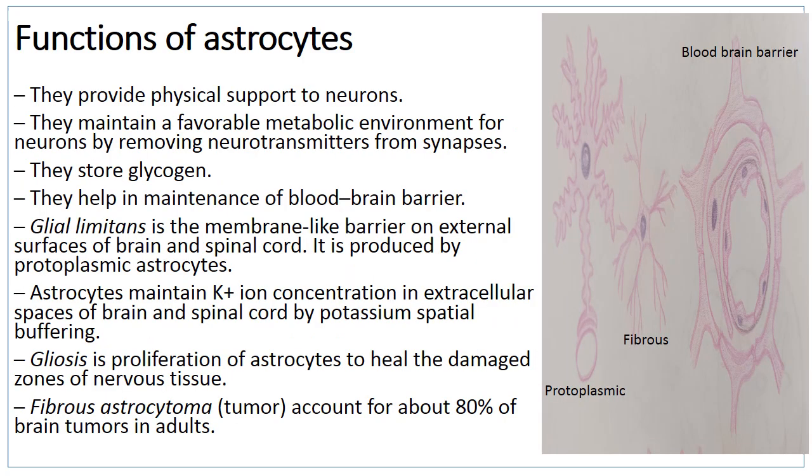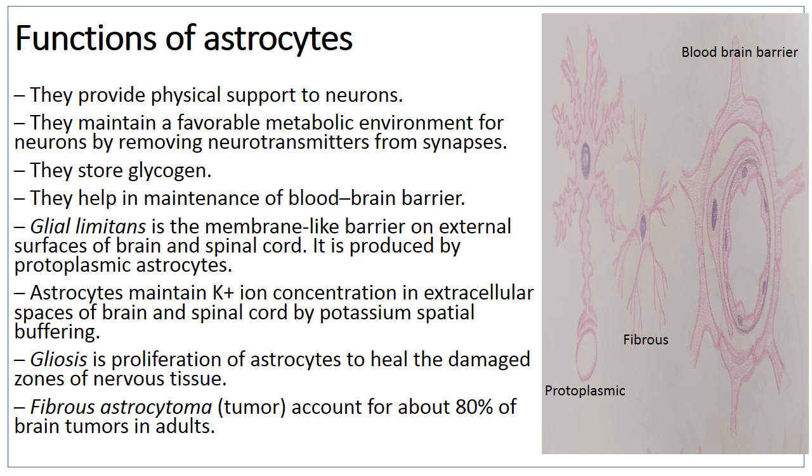Astrocyte is a neuroglial cell which provides physical support to the neurons. It maintains the metabolic environment for neurons by removing the neurotransmitters from synapses. It is also a storehouse for glycogen and it helps in maintaining the blood-brain barrier. Its most important function is that it is a component of the blood-brain barrier.